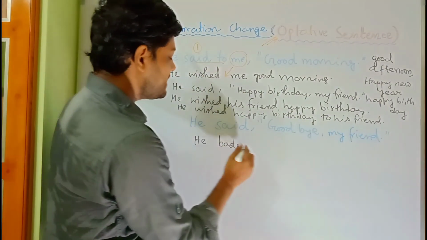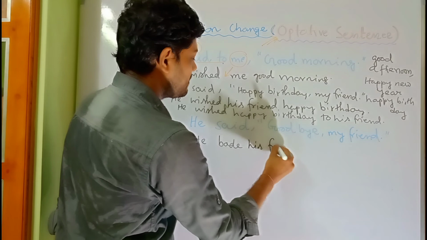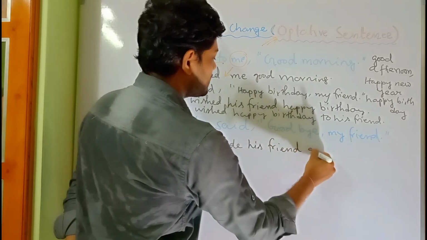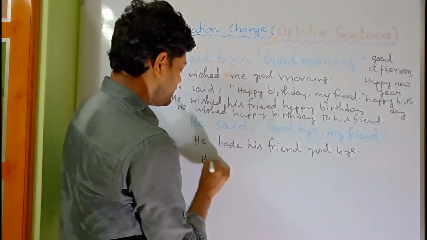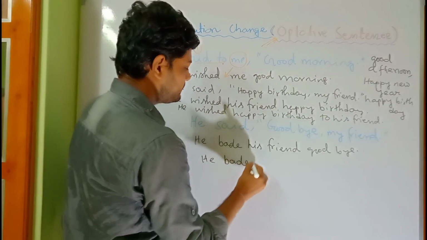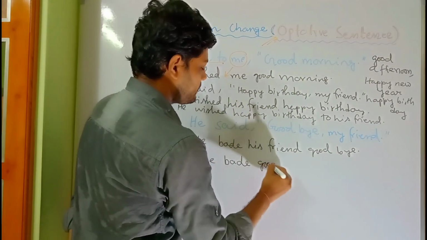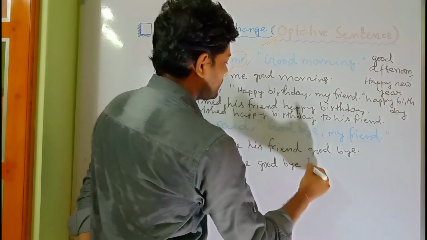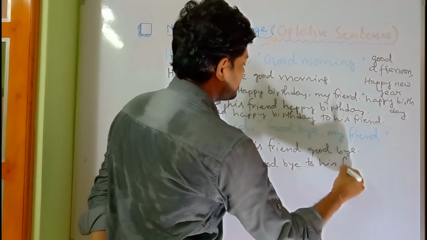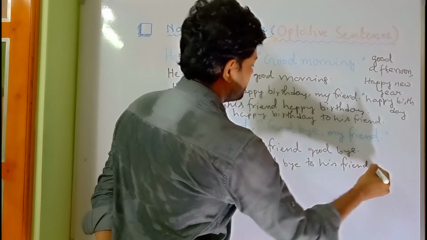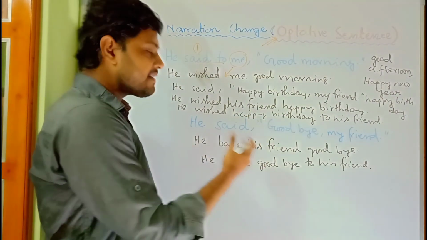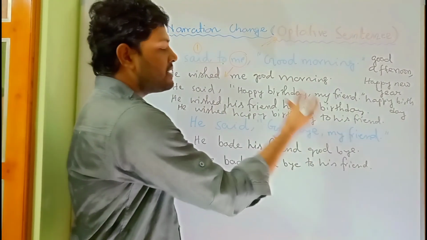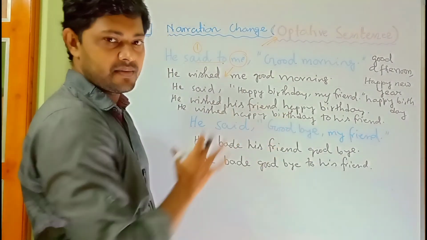So you can write he bade his friend goodbye, or he bade goodbye to his friend. Okay, so both are right. You can solve in either way as you wish.